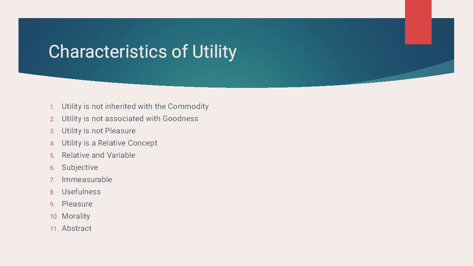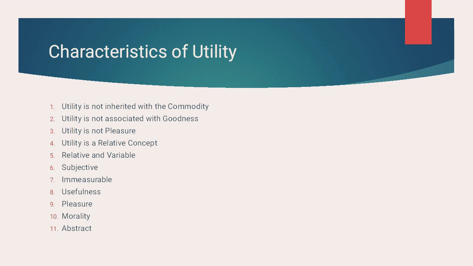For example, if I take an example of drugs, a addicted person who injects these drugs would have a high utility for those drugs, but a normal person would not have utility. It's all the same. All the points are correlated and interconnected.